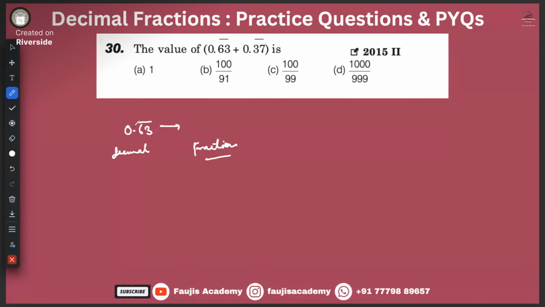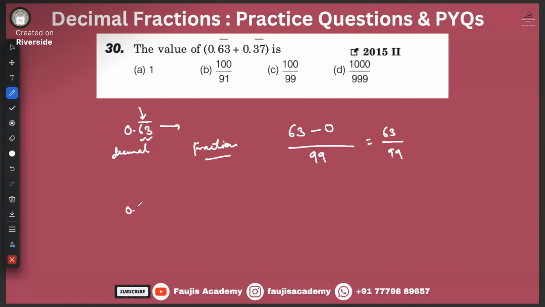First, forget the bar and point, just write the number 63 minus all the number that hasn't got a bar over it, forgetting the decimal. There is no number as such, so we'll put in 0. And how many numbers have got a bar over them? Over here it's 2, so we'll put 9 two times. Yes, it is 63 by 99.